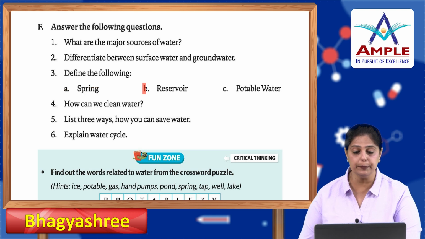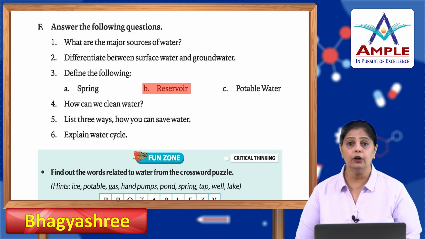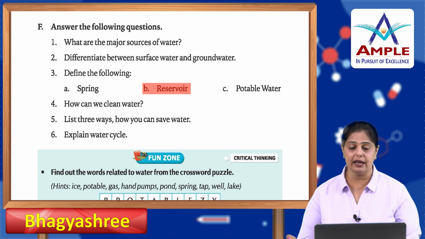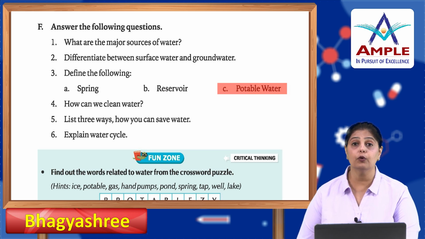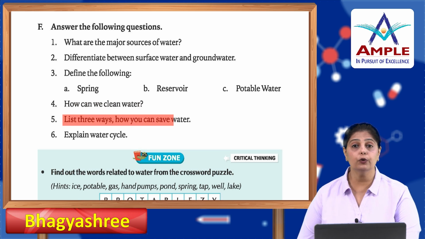Spring is the surface water that flows down. Okay. Reservoir is an artificial water body which is created using dams and all. Okay. Potable water is the water which is safe for drinking. How can we clean water? We can clean water by boiling it or by using water filters.